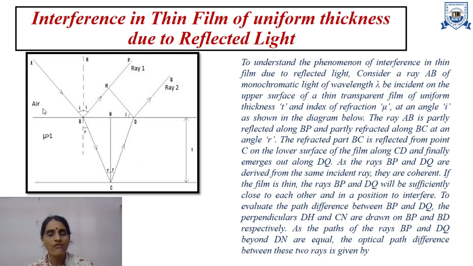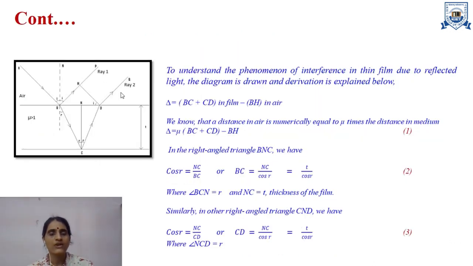As the paths of the rays BP and DQ beyond DN and DH are equal, the optical path difference between these two rays is equal to the path travelled by the ray in the medium, that is BC plus CD, minus BH, the distance in air.